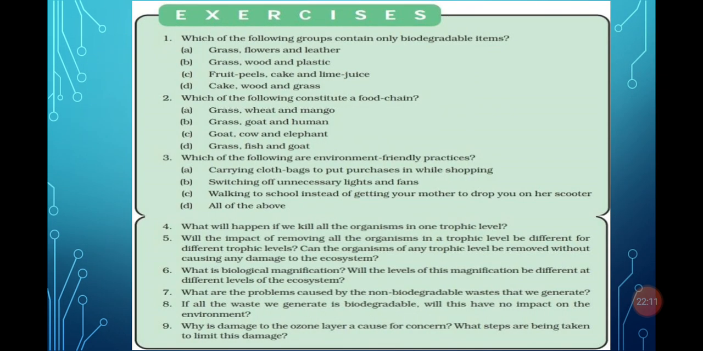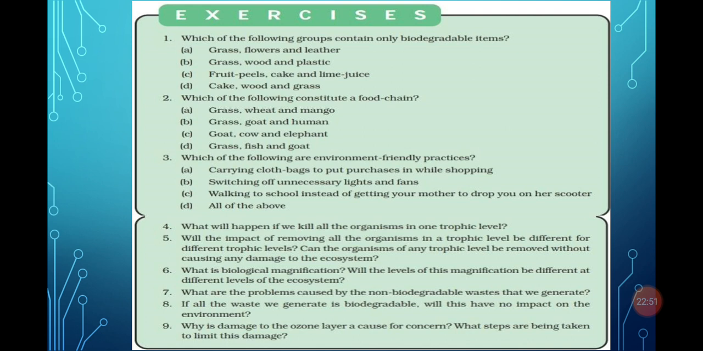Now next there is an MCQ: which of the following groups contain only biodegradable items? First, grass is biodegradable, flower is also biodegradable, leather is also biodegradable. Next, grass is biodegradable, wood is also biodegradable, but plastic is not biodegradable, that is non-biodegradable. Again, fruit peels are biodegradable, cake is a food which is biodegradable, lime juice is also biodegradable, and cake, wood and grass. So in that question, which has only biodegradable items? The right option is A is correct, B is not correct, C and D are correct.